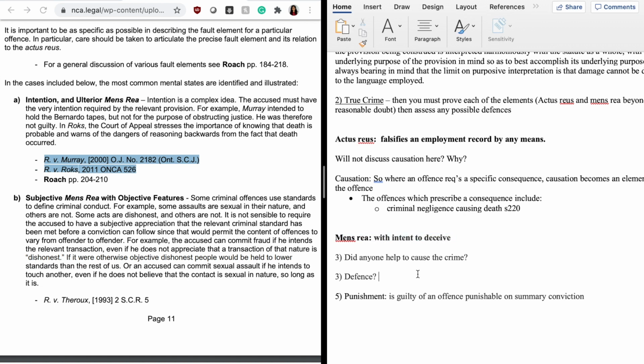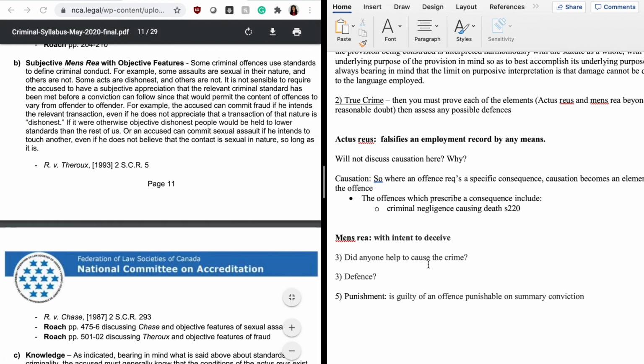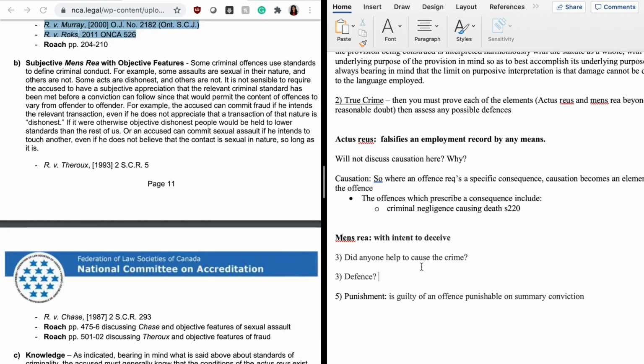Now, whenever you get an exam question, you should always ask yourself, did anyone help cause the crime? So this should be help in causing the crime. So what that pretty much means is, do you have any other person who was helping cause this crime?